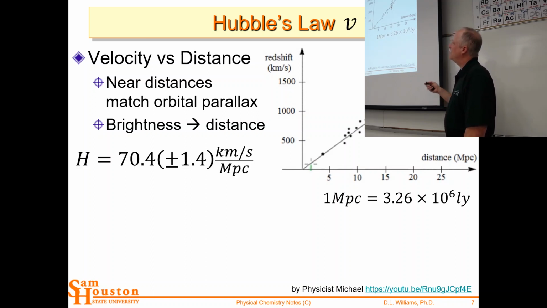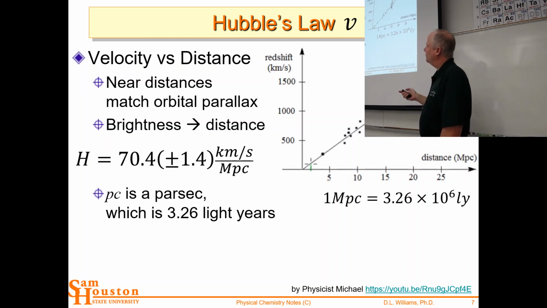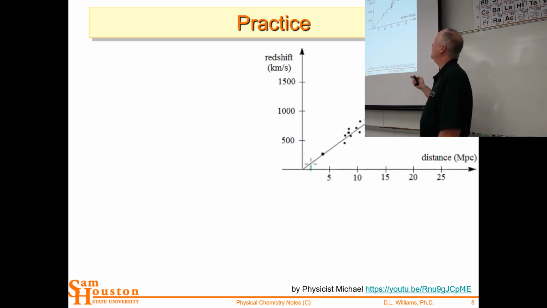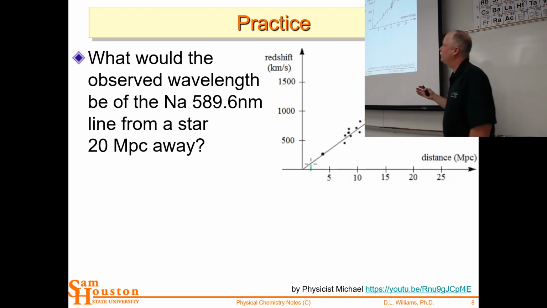So this ends up being the Hubble constant. If you find the slope here, it's 70.4 kilometers per second per megaparsec. And so if we take the velocity that we just calculated and calculate the distance, we would get 20 megaparsecs for that star. So what would be the observed wavelength of the 589 line from a star 20 megaparsecs away?